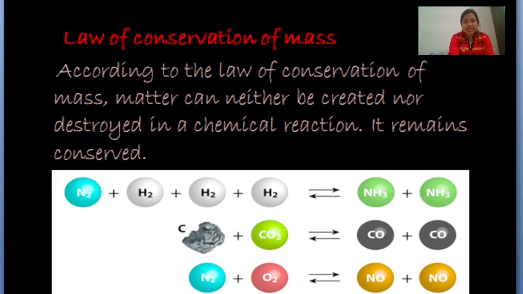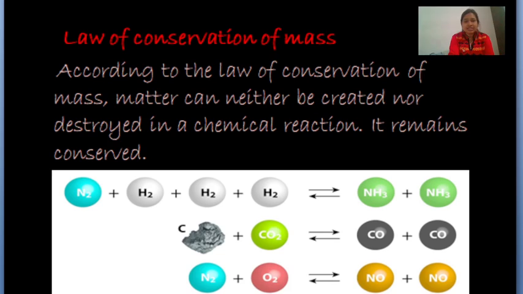On the reactant side we have 3 times 2, or 6, atoms of hydrogen, and on the product side we also have 6 hydrogen. So if we compare both sides, the mass on both sides is equal. We just have a new pattern in which they are arranged and new substances are formed.